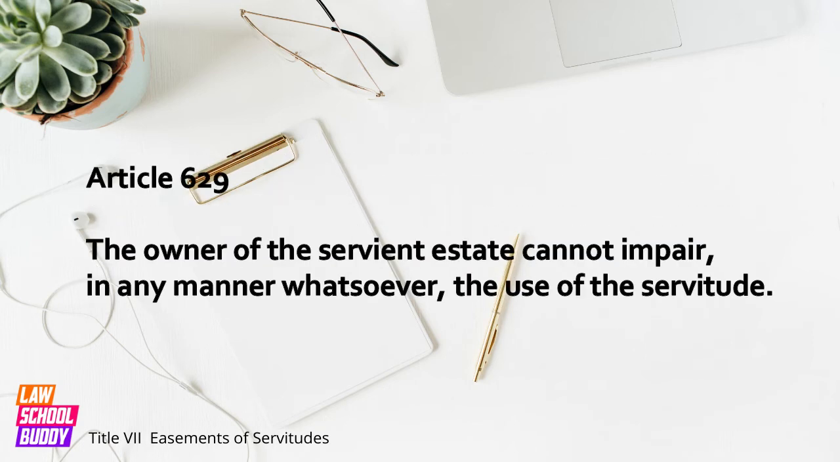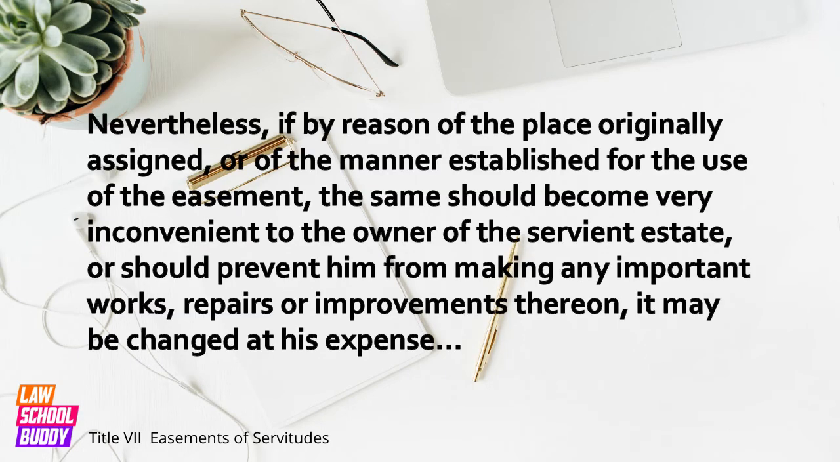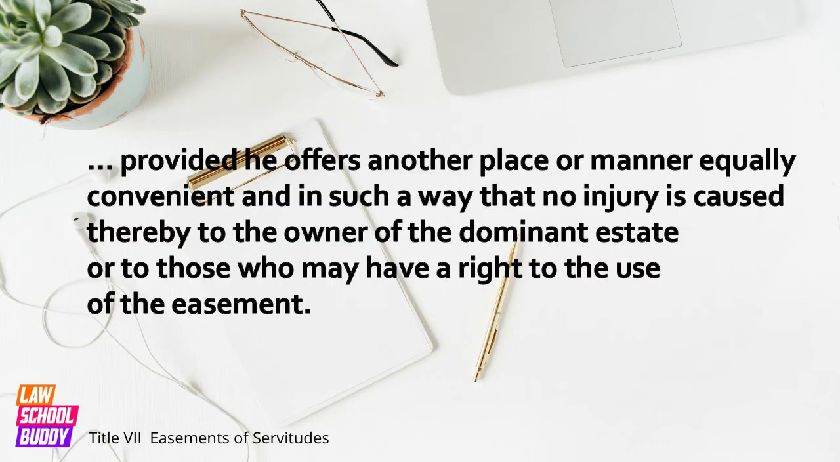Article 629. The owner of the servant estate cannot impair, in any manner whatsoever, the use of the servitude. Nevertheless, if by reason of the place originally assigned, or of the manner established for the use of the easement, the same should become very inconvenient to the owner of the servant estate, or should prevent him from making any important works, repairs or improvements thereon, it may be changed at his expense, provided he offers another place or manner equally convenient, and in such a way that no injury is caused thereby to the owner of the dominant estate, or to those who may have a right to the use of the easement.